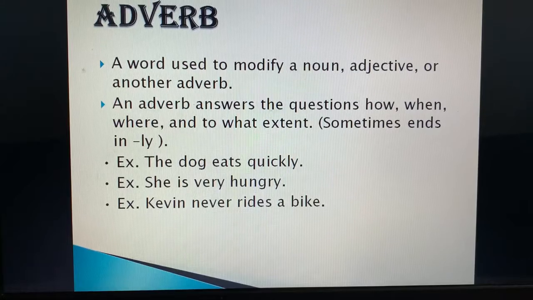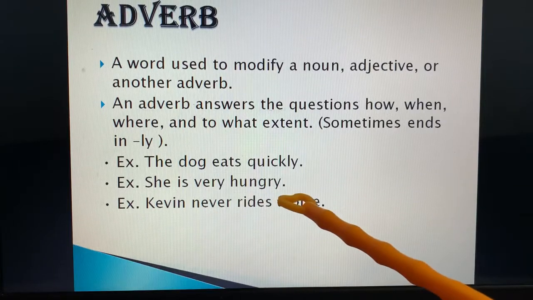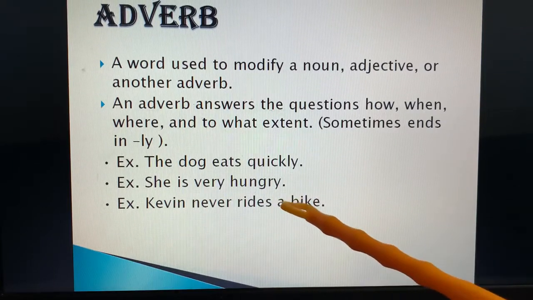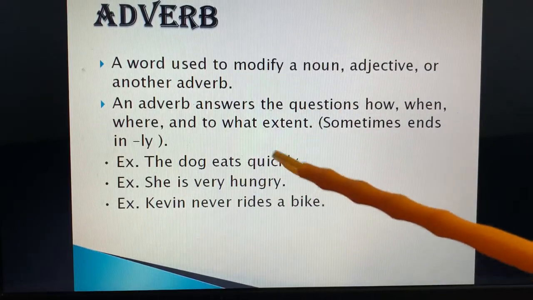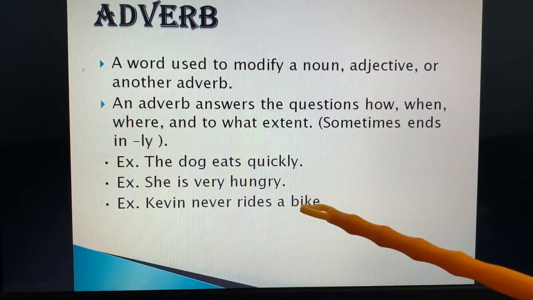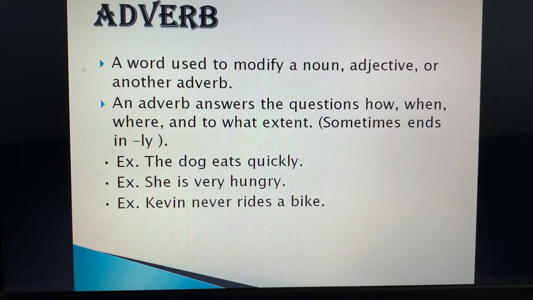Like example is, the dog eats quickly. In what way the dog is doing the action? Quickly. So quickly is adverb over here. Fine. She is very hungry. How much hungry she is? She is very hungry. Kevin never rides a bike. Never is an adverb over here. वो बाइक कभी नहीं राइड करता, कभी नहीं चलाता. That is an adverb over here.